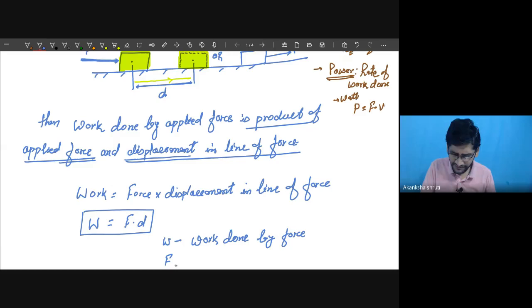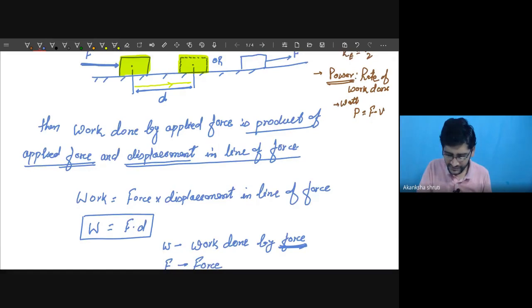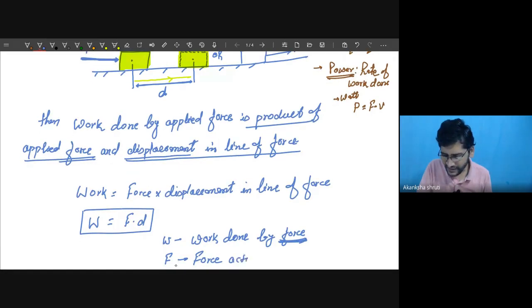What is this F? Here this F denotes whatever force we are considering, the force acting over the body.